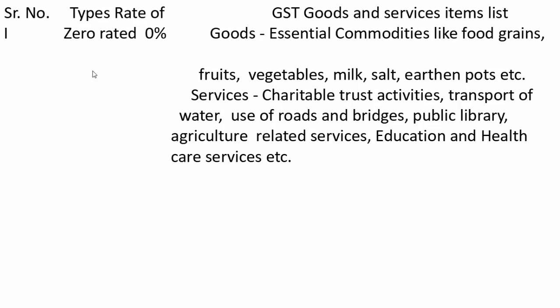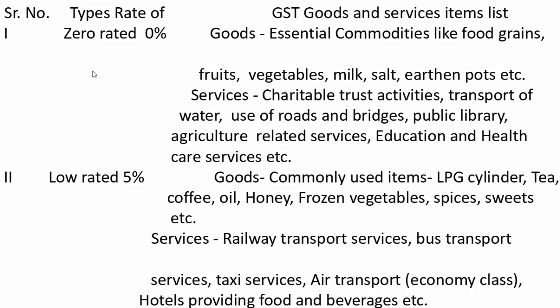Goods under this category are essential commodities like food grains, fruits, vegetables, milk, salt, earthen pots, etc. And services under the zero rated category are charitable trust activities, transport of water, use of roads and bridges, public library, agriculture related services, education and healthcare services, etc.